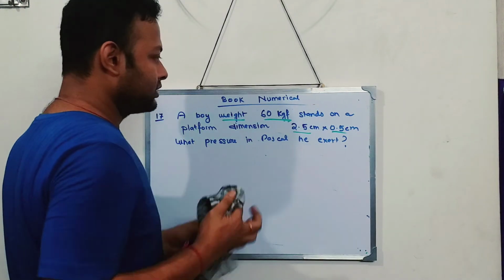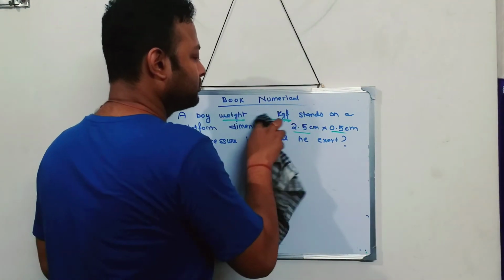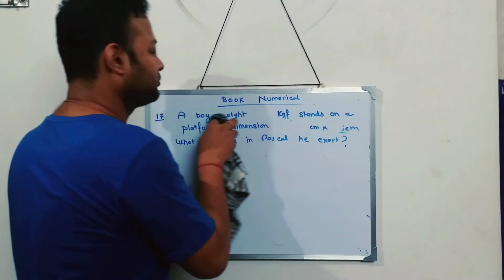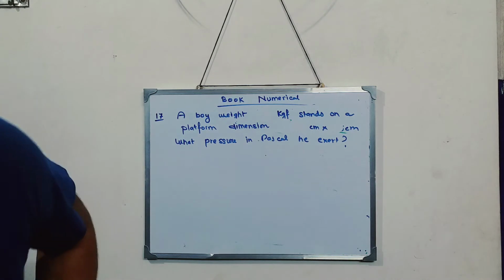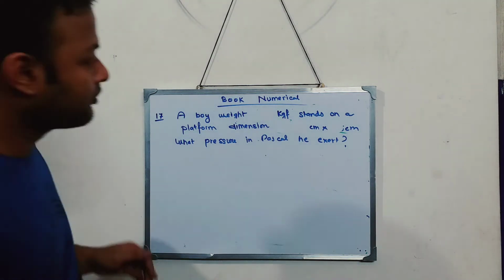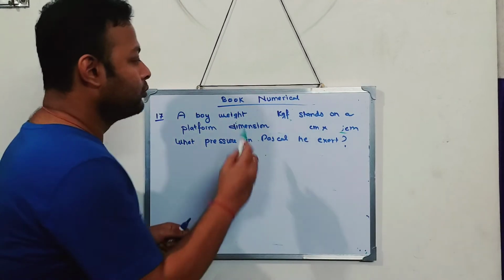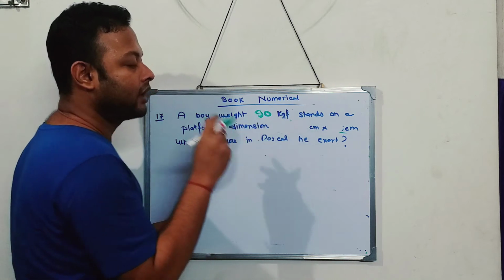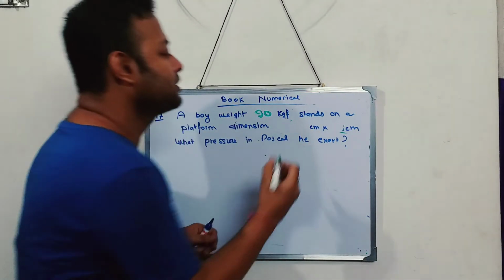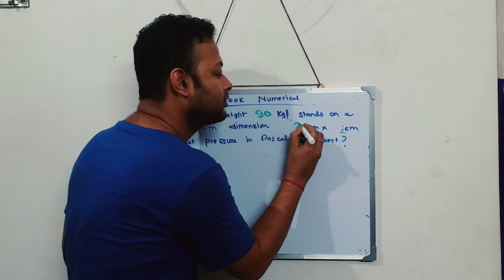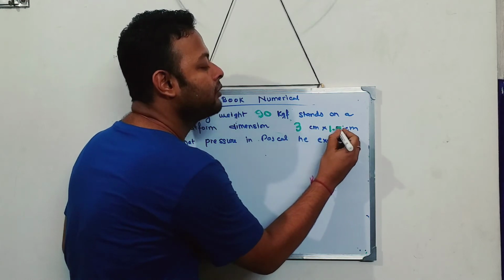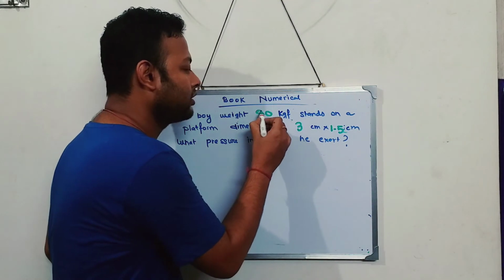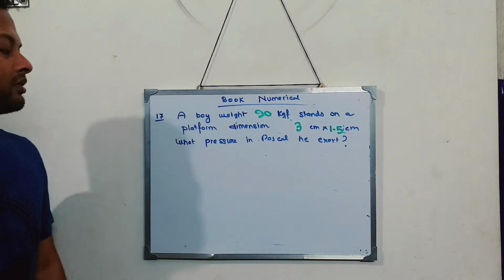So I will change the numbers. I'll give the weight as 90 kgf, and the dimension I will give as 3 centimeter by 1.5 centimeter. 90 kgf and 3 centimeter by 1.5 centimeter.